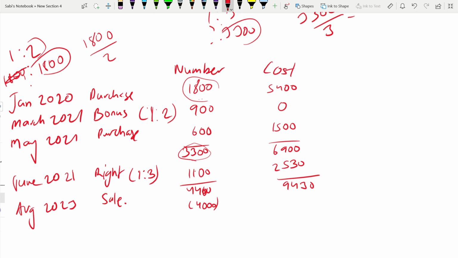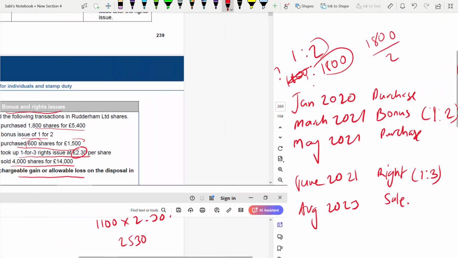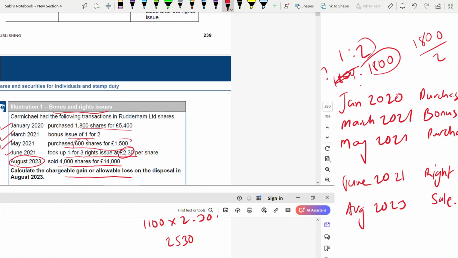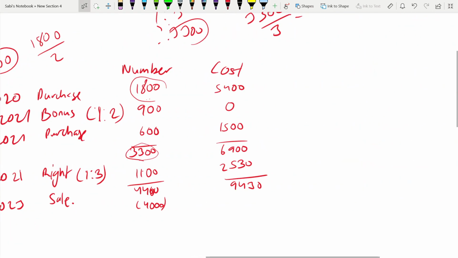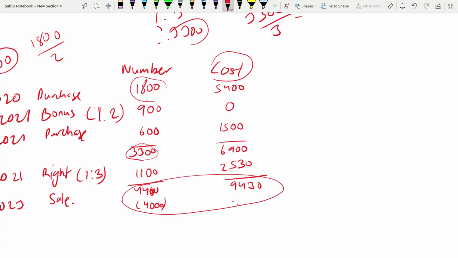For how much? Sold 4000 shares for 14,000. Remember, you have to find the cost. Don't write 14,000 here. 14,000 is sale proceed. This is the cost column. We have to apportion for selling 4000 shares. What is the cost? This you will do how? Using this. So it's 4,000. You have sold out of 4,400 shares. What is the total cost? 9,430. Let's do it.